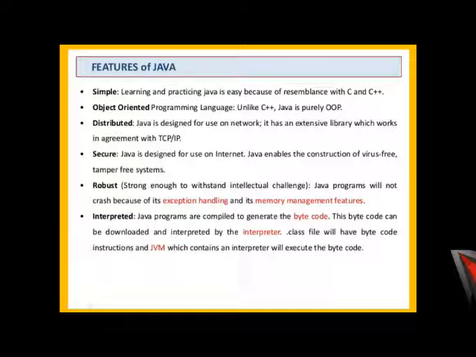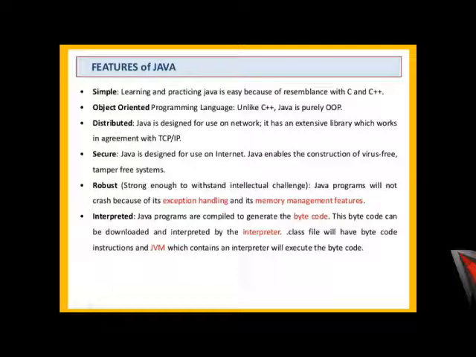It is virus free and it will not give you trouble while running it. Robust: it is strong enough, with an intellectual challenge inside itself. It does not crash easily. It has exception handling, which means it can handle errors and some kinds of trouble, and memory management features.